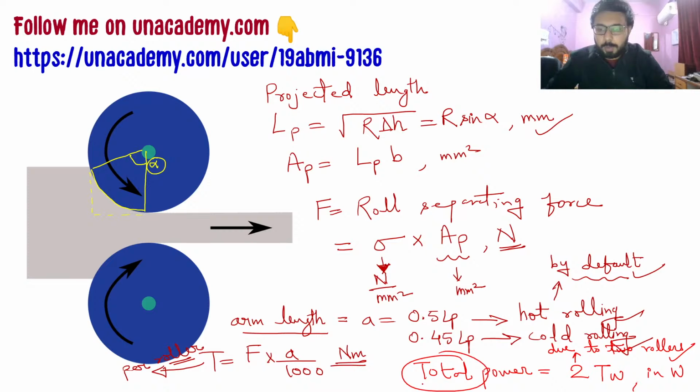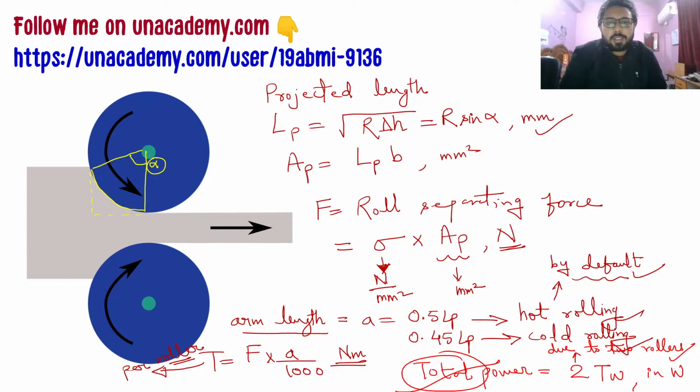So this is total power. The power that is being given to both rollers will be 2T omega, that is 2 into torque into omega, where omega is the angular velocity of the rollers, T is the torque per roller, and 2 is to account for 2 rollers. So this is the whole formula or whole process to calculate the total power in the rolling operation.